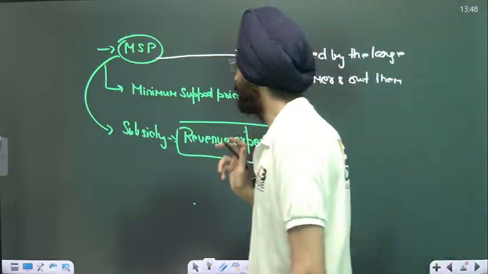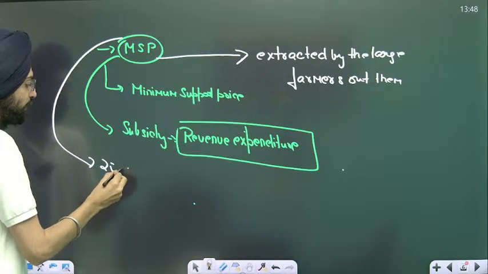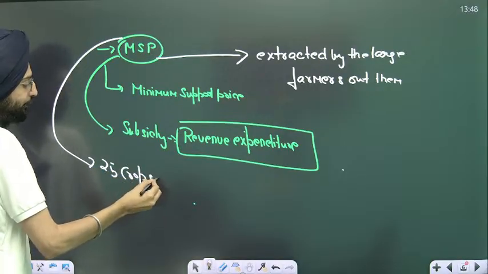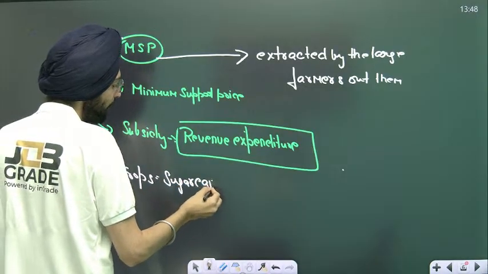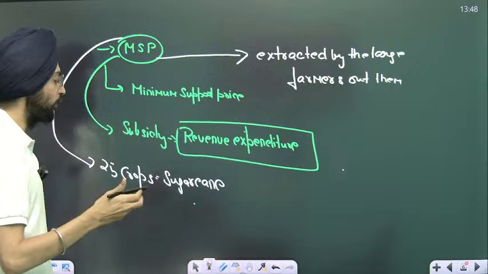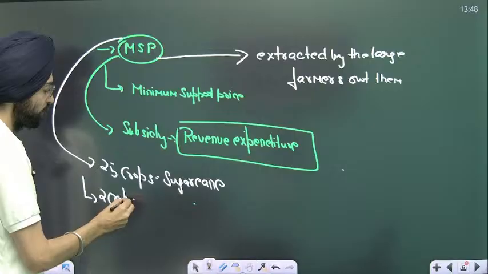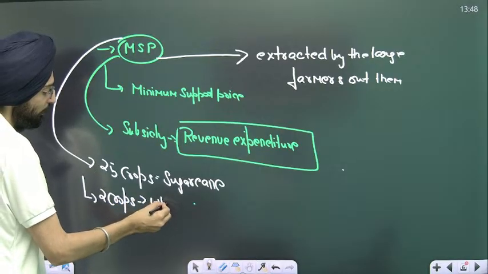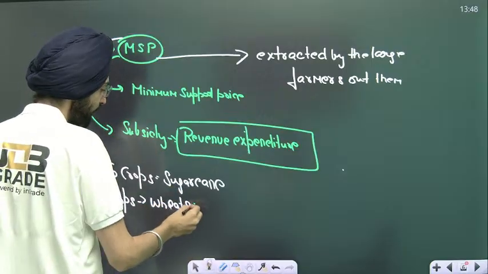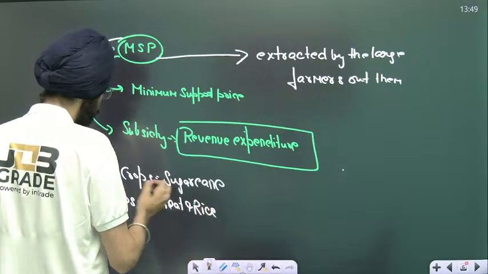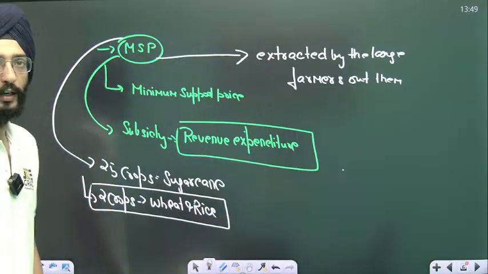Again, the problem with the MSP is that it's been announced for 25 crops, including sugarcane, but it's only applicable on the ground for two crops: wheat and rice. I hope you got this.